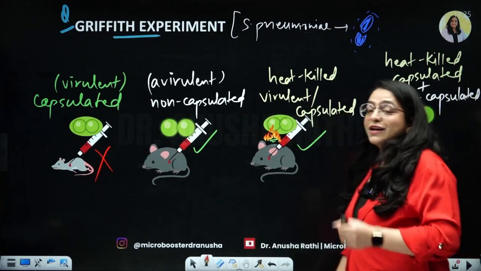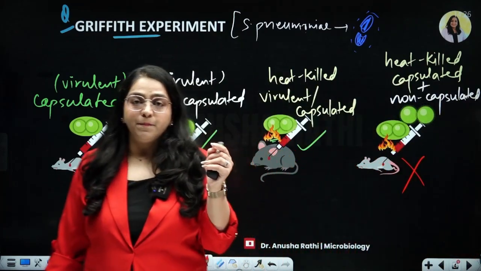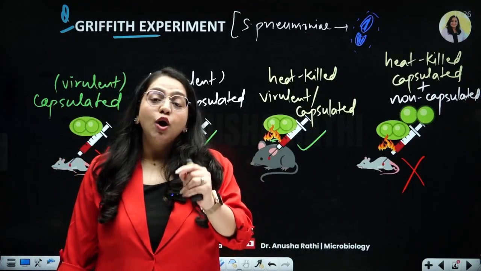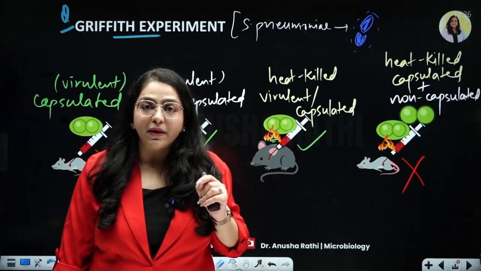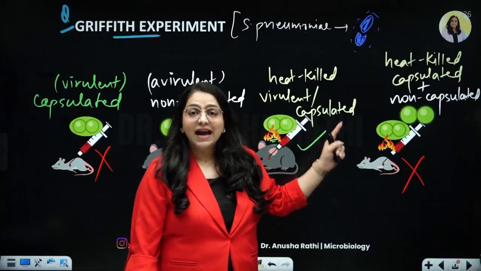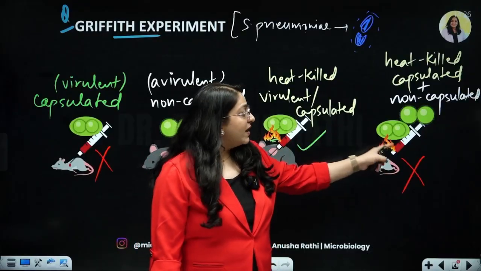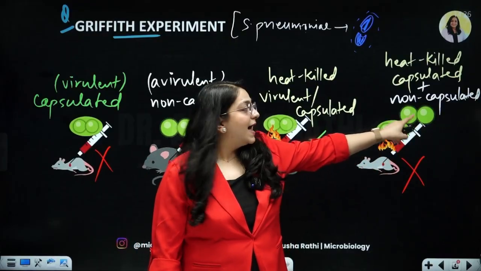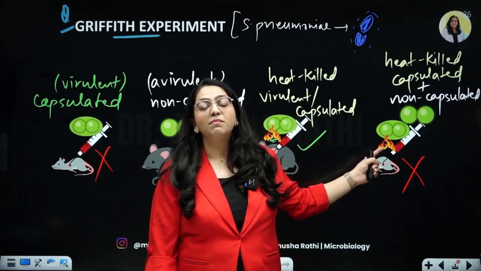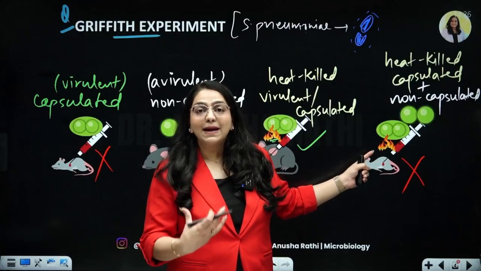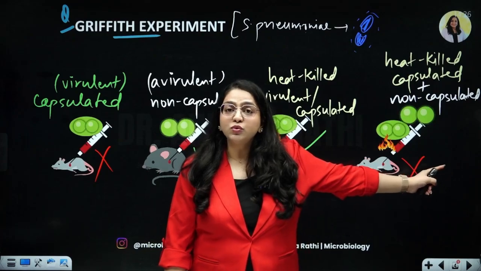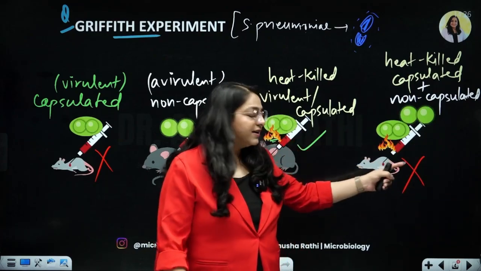The mouse died. So he said that probably the most important thing is the presence of a live bacteria which has a capsule in order to kill the mouse. So how come over here the end product was a live bacteria with a capsule? The one which is live here is non-capsulated and the one which is dead here is capsulated. So he said that the dead capsulated bacteria gave its own capsule to the live uncapsulated bacteria. So ultimately what was produced was a live capsulated bacteria which killed the mouse.